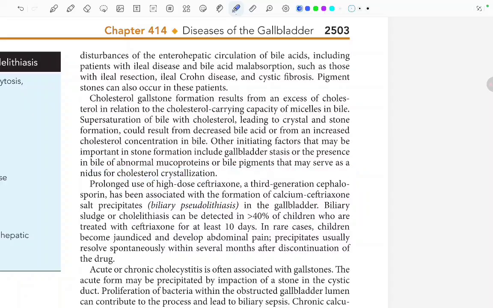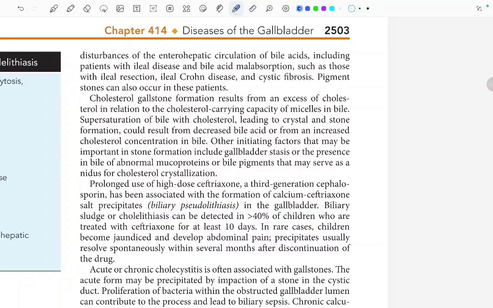Prolonged use of high-dose ceftriaxone, a third-generation cephalosporin, has been associated with the formation of calcium ceftriaxone salt precipitates. So the drug most commonly used in the IV setting, ceftriaxone, has been associated with formation of calcium ceftriaxone salt precipitates, that is, biliary pseudolithiasis in the gallbladder.